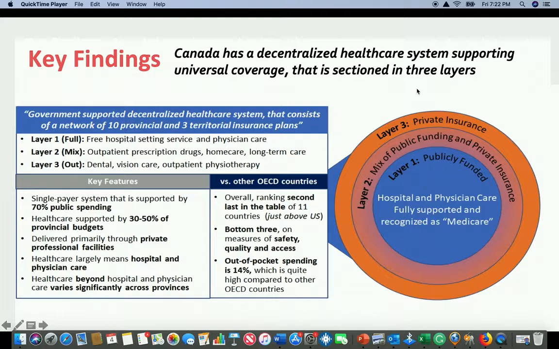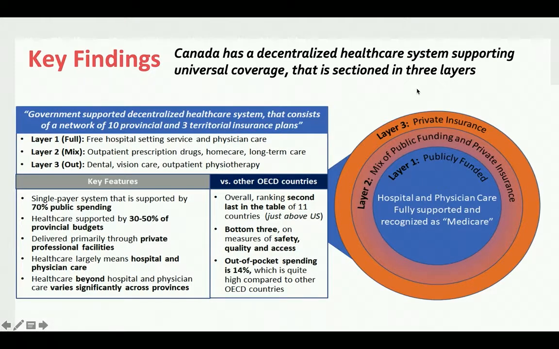In comparison to other OECD countries, it's overall ranking second last in a table of 11, so just above the US. It's in the bottom 3 on measures of safety, quality, and access. Out-of-pocket spending is also quite high. It's 14%, which is quite high compared to other OECD countries.